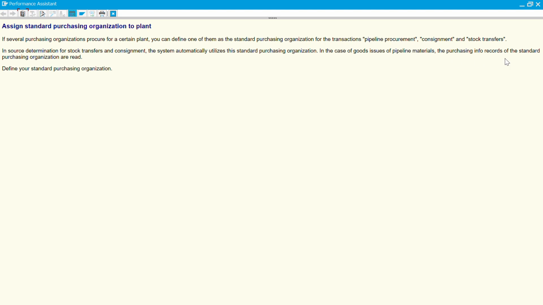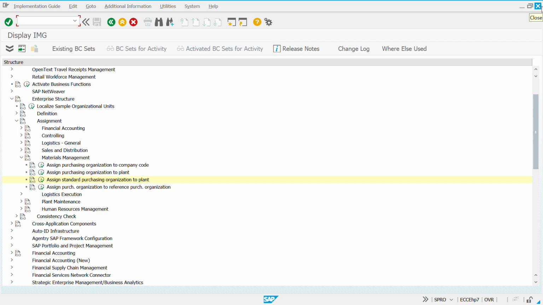Define your standard purchasing organization. So it is actually working as a standard purchasing organization that only this will be used for certain special procurement processes. Again, if you see there is a reference purchasing organization, again you can select this activity documentation and read it loud. Okay.